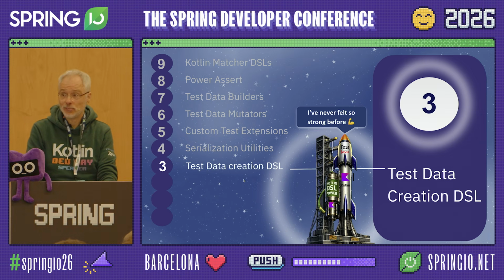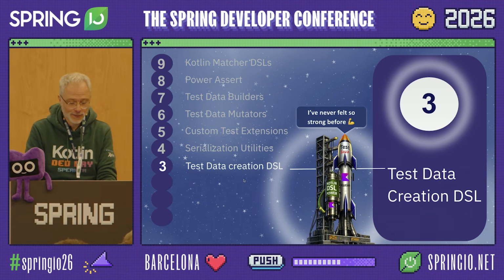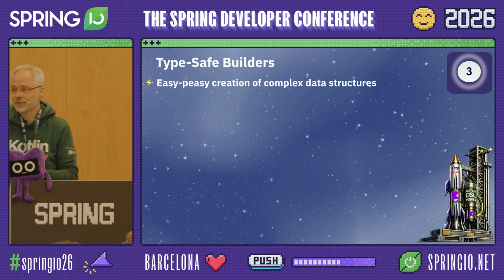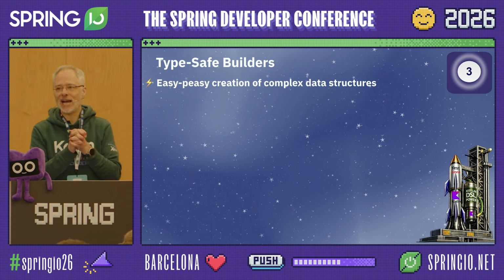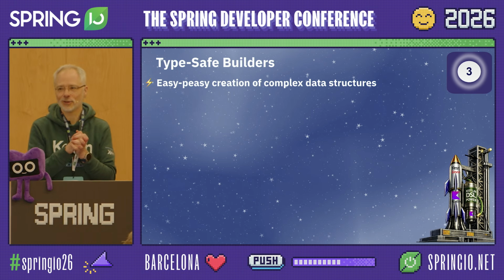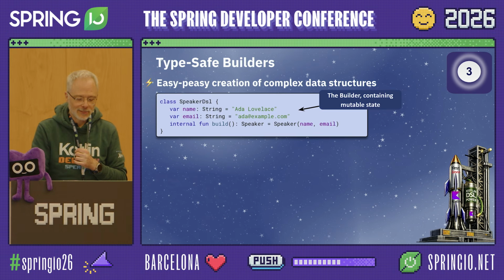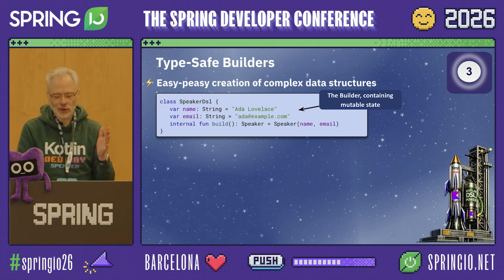Well, if you have this particular challenge, Kotlin has an advanced feature for you, which are type-safe builders. So who of you has created a type-safe builder? 1. Wow, that's not many. So also, I guess a majority will learn something new today. What are type-safe builders? Well, just look at how they work.